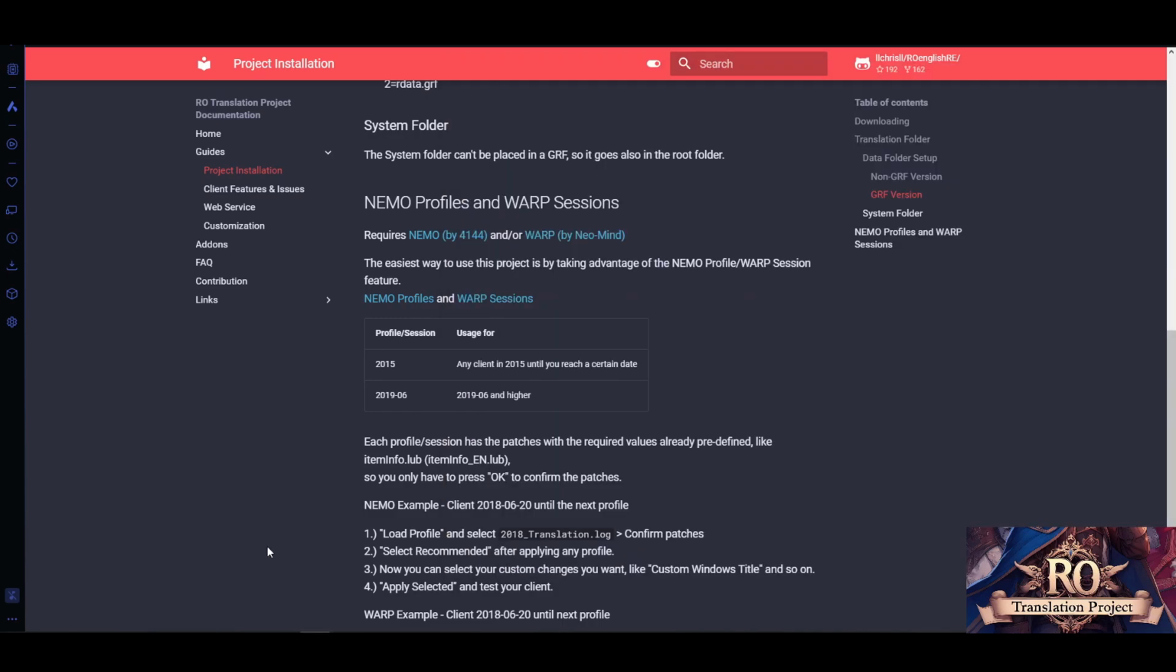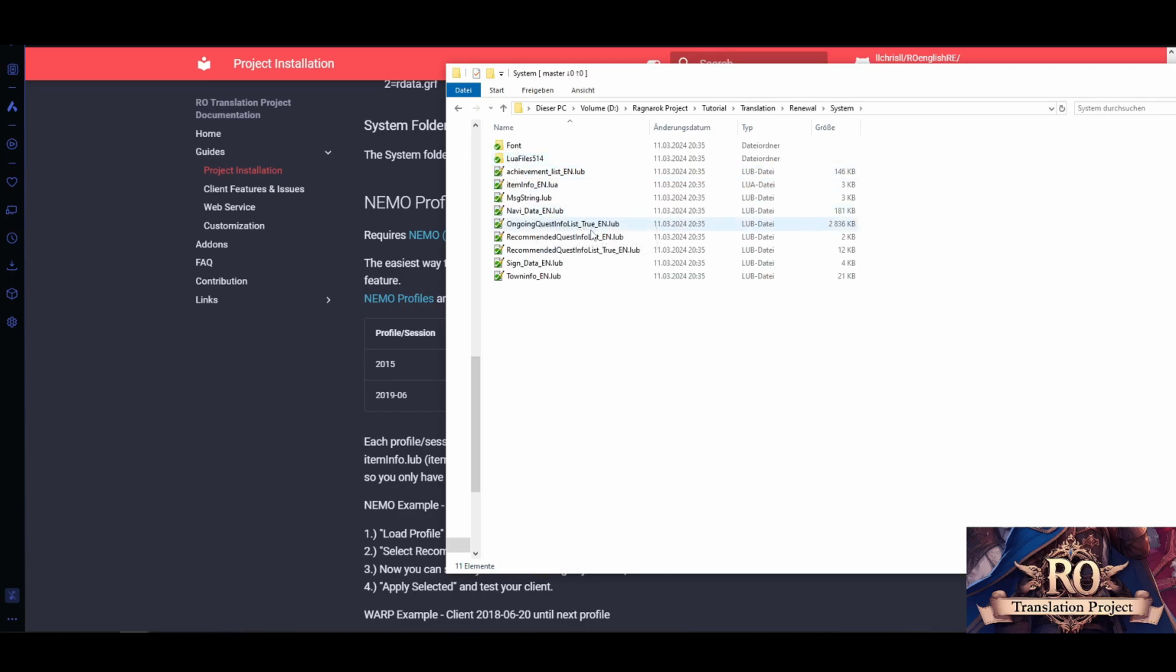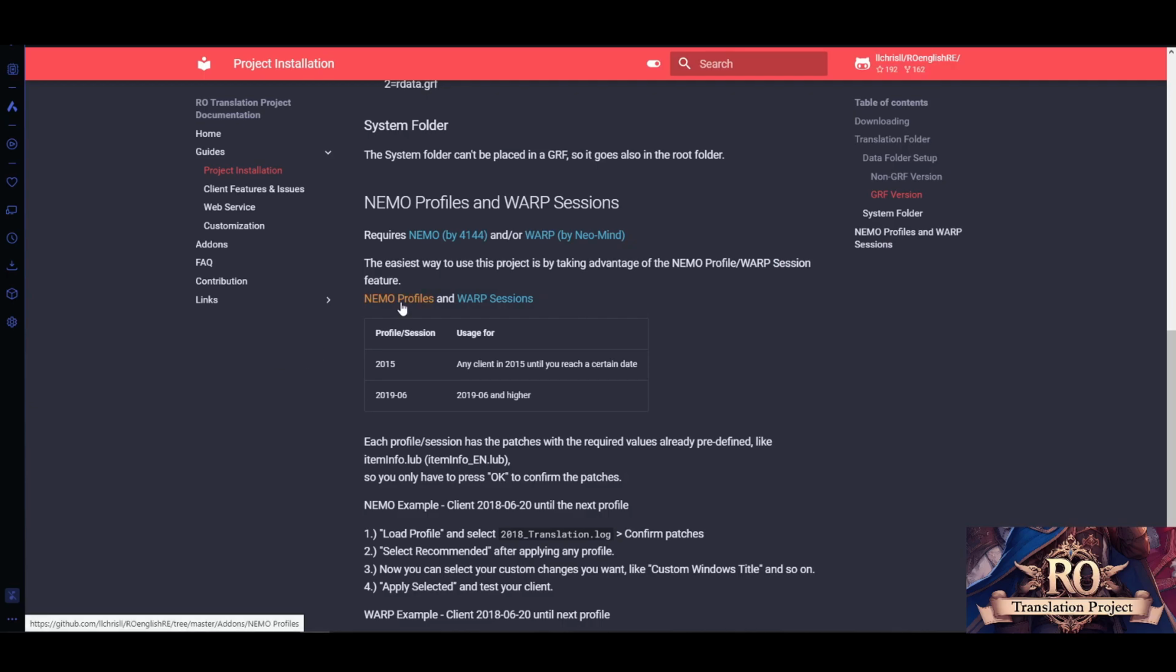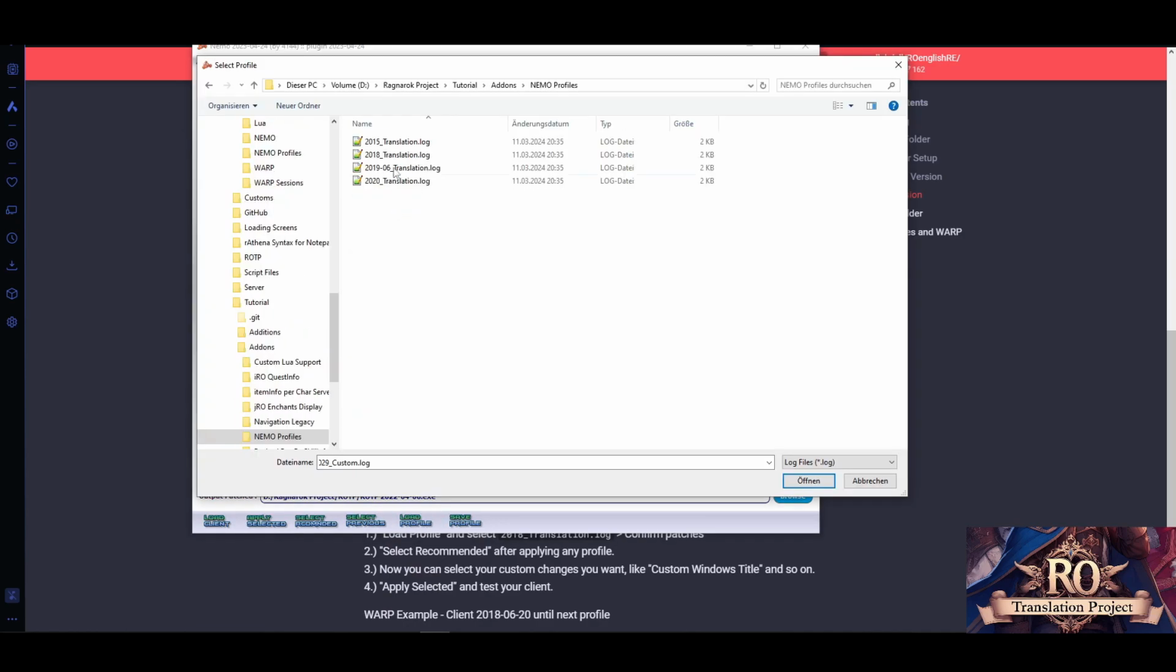What these do is, because I have so many renamed files, as an example, let me go back to it: translation, renewal, system folder. Most importantly, I have mostly named everything with en at the end, for the English translation. To make the client read that instead of the original files, it's easier to make use of this feature to load the profiles and session files respectively. So basically I load a profile, this button, from the Nemo profiles folder.